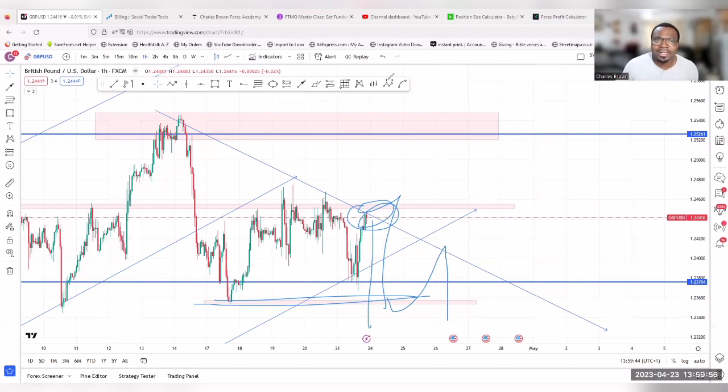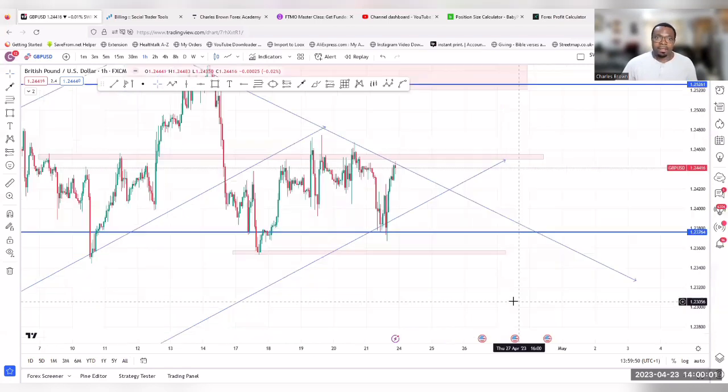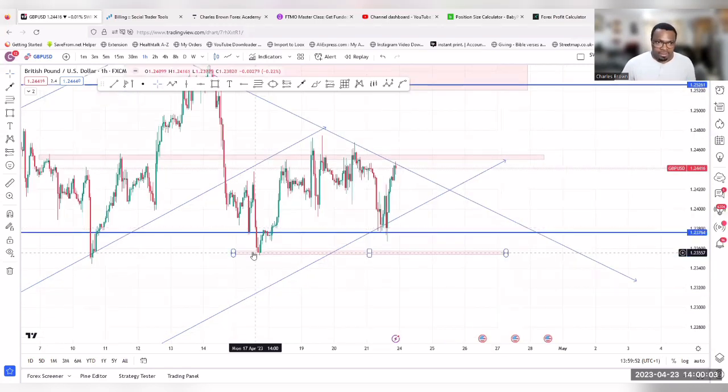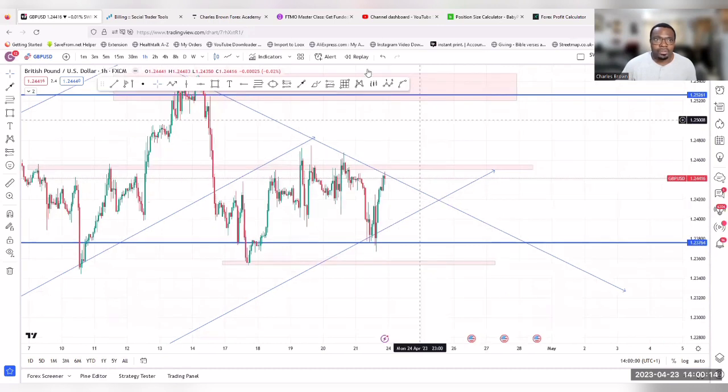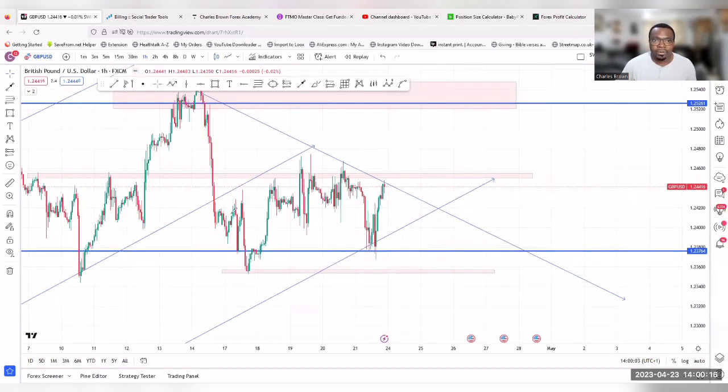I hope that is clear, because you need to watch this video again and again to understand what I just said. This is the main area where we're looking for a break of structure, from the 4 hour time frame. We want to see that break of structure before we look for more sales. But if price pushes up to this zone, we should look for a sale as well, because price reacted to that zone and sold before. So we want price to come up to that zone and sell again.